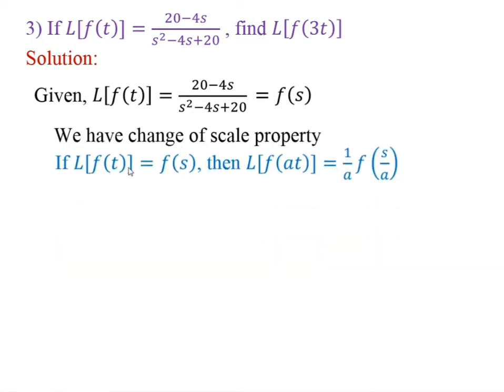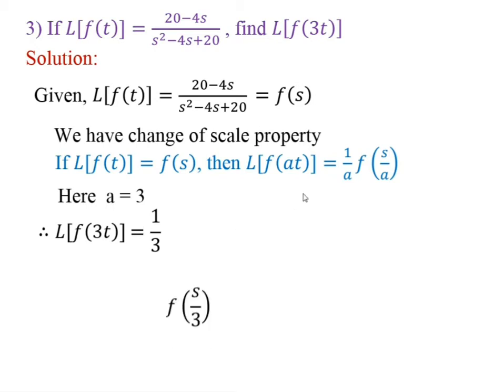If Laplace of f(t) is equal to F(s), then Laplace of f(at) is equal to 1/a into F(s/a). Here value of a is 3. Therefore, Laplace of f(3t) is equal to 1/3 into F(s/3). This is equal to 1/3. Here put s equal to s upon 3.